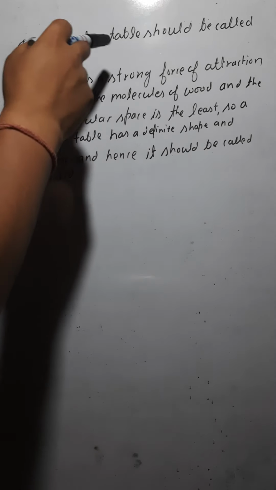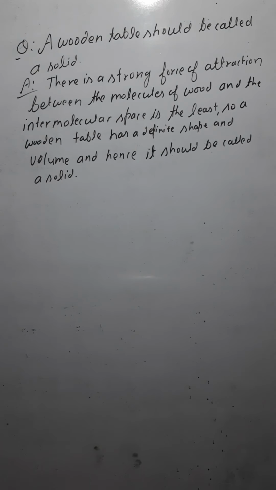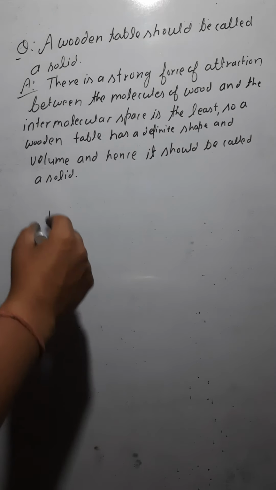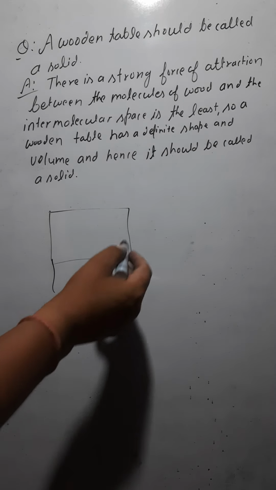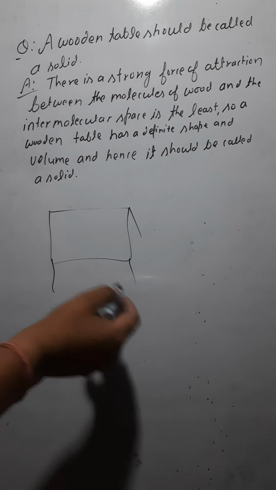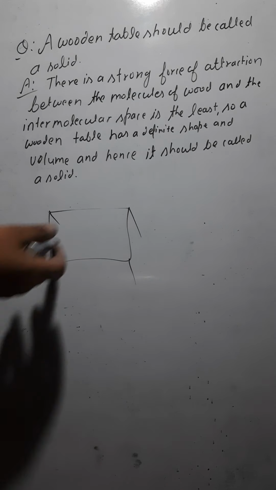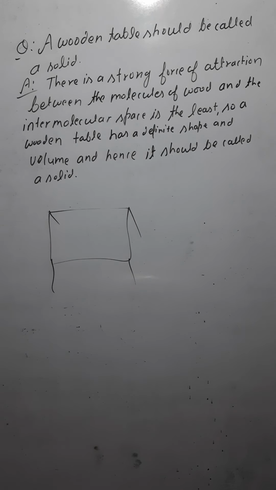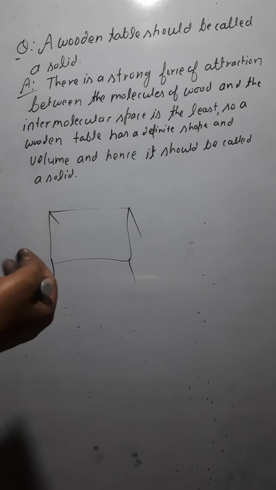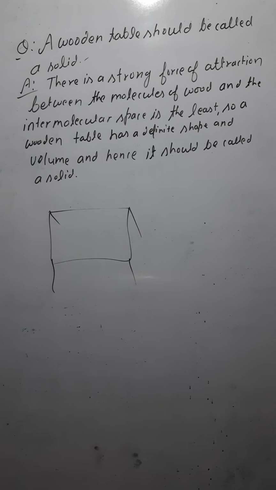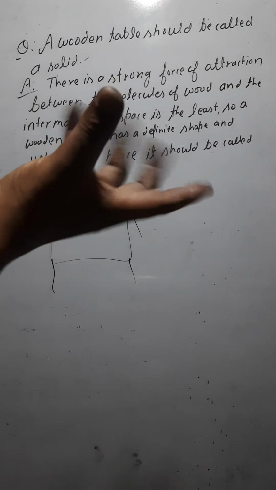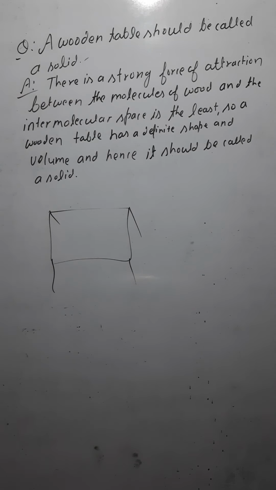The question is: should a wooden table be called a solid? Would you call a wooden table a solid? Yes. Why? Tell me. You are calling it a solid, so there should be a reason, because we have the definition for a solid. Solid means those that have a definite shape and a definite volume. We call such substances solids, isn't it?